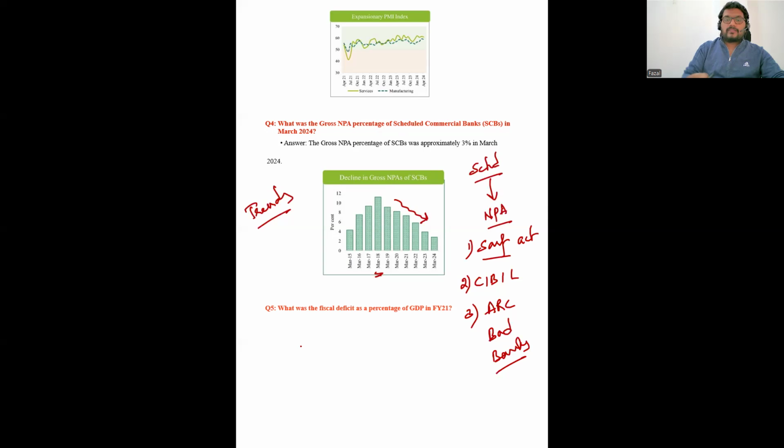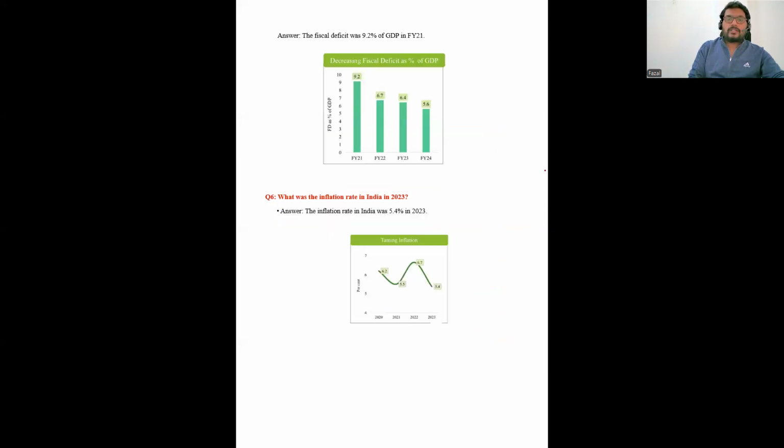Next, what was the fiscal deficit as a percentage of GDP? This I have already told you. The fiscal deficit was quite high. Remember, he can also ask you the previous fiscal deficits. That has come down to 5.6, then further down to 4.9, and will further come down to 4.5. So keep reading fiscal deficit again and again, because this is a very important topic.